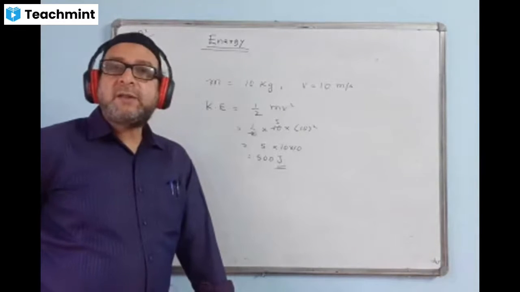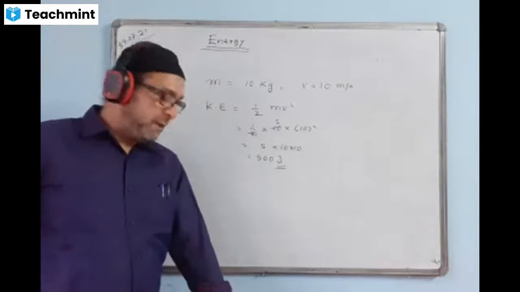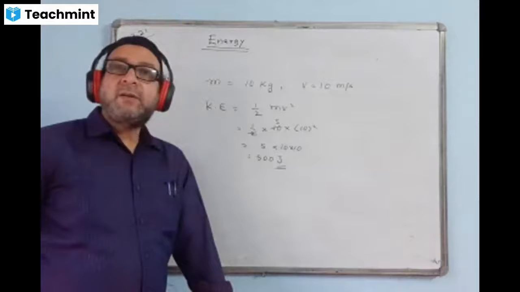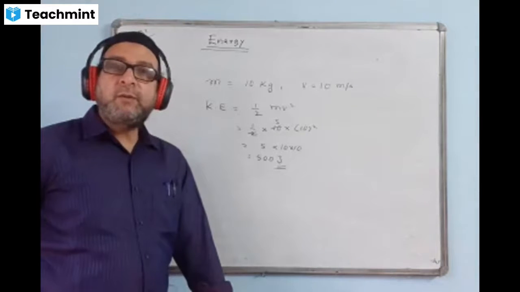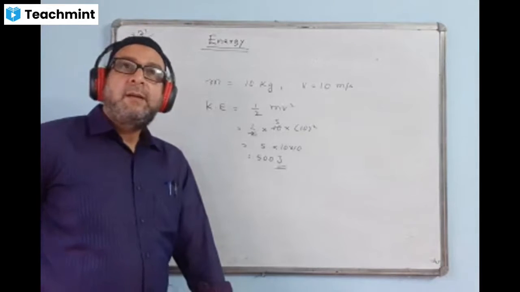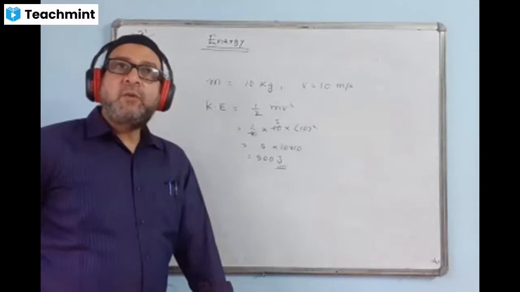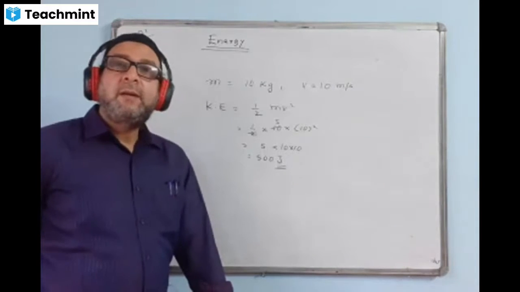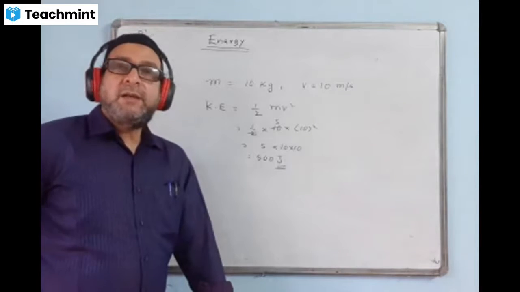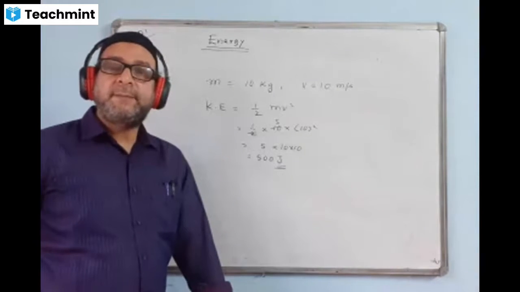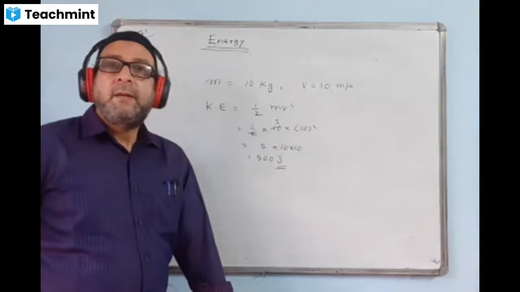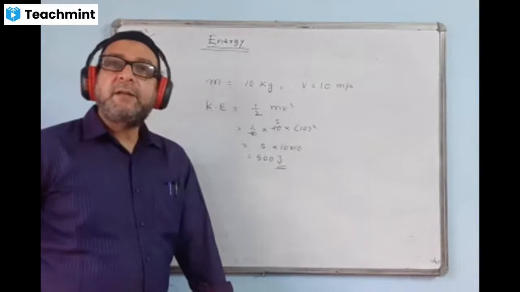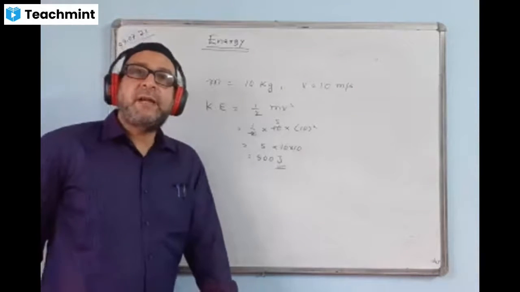A stone of mass 0.2 kg is moving with a velocity of 20 meters per second.